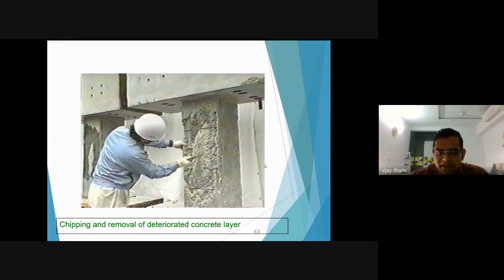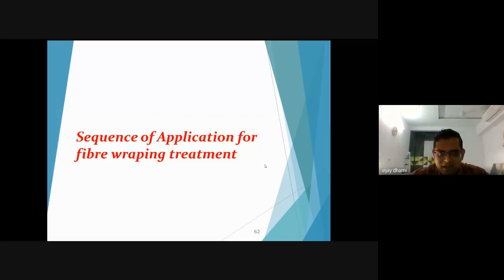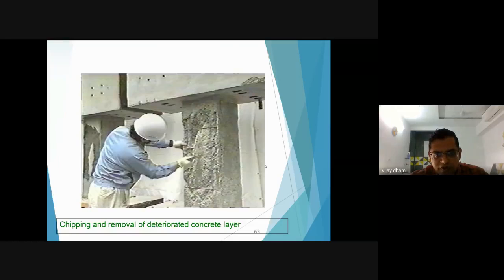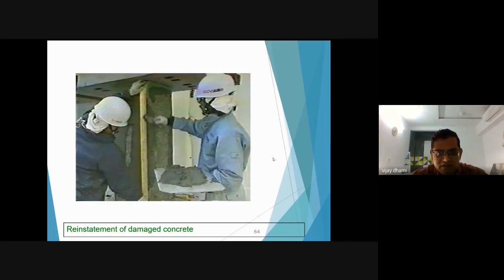So now we will see carbon wrapping techniques as an example for the repair methods. What you will do first is the chipping and the removal of the deteriorated concrete from the surface. When you are using a carbon fiber wrapping, first you need to remove the deteriorated concrete from the surface. You have to chip the concrete cover if required. After removing the deteriorated concrete, you reinstate the surface with polymer mortar.